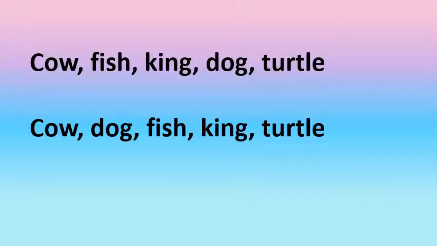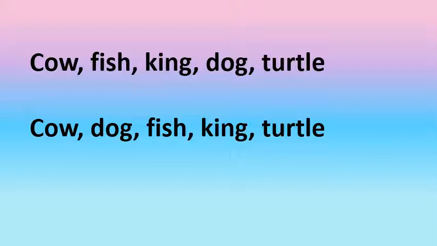Children, here are some more words. Let's arrange them in alphabetical order. Cow, fish, king, dog and turtle. And how do we arrange them in alphabetical order? We should look for the words which start with A first. Because there is no word starting with A, we look for the word which starts with B. What comes after A? B. Is there any word starting with B? No, there is no word starting with B. So, we look for the word which starts with C. We have a word cow.